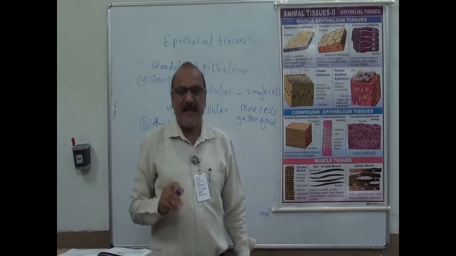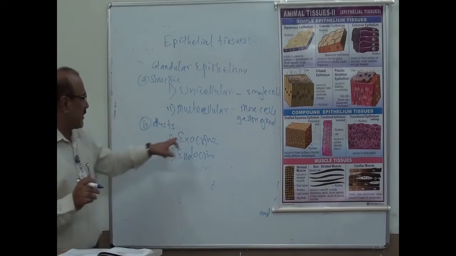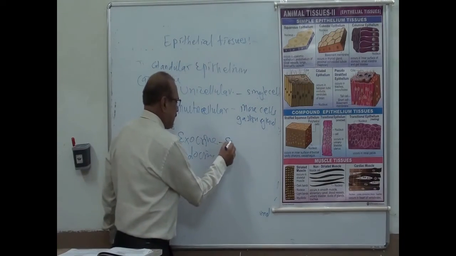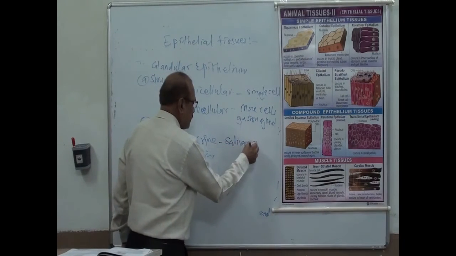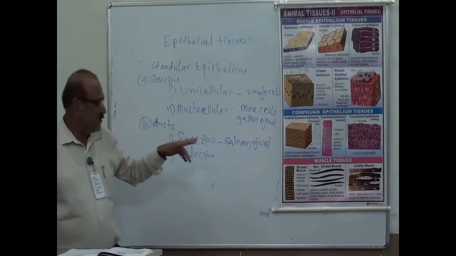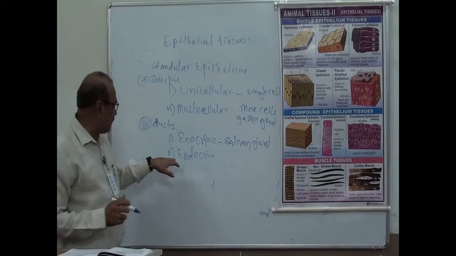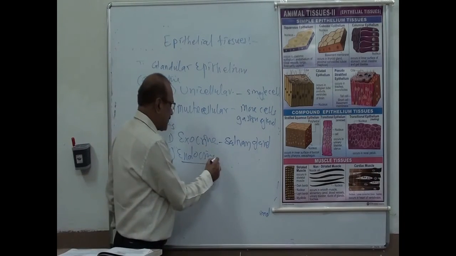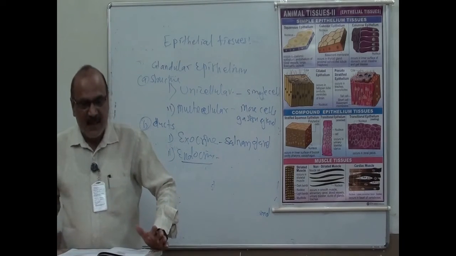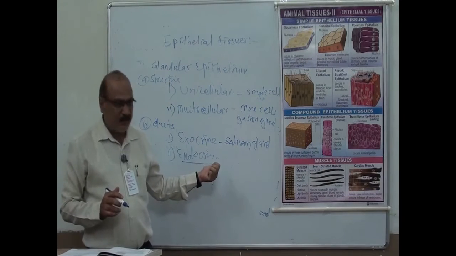The glands which have ducts are called exocrine glands, for example the salivary gland, and their secretion passes through the duct. The second type is ductless glands, meaning their secretion passes into the blood. The secretion of this gland is called a hormone.